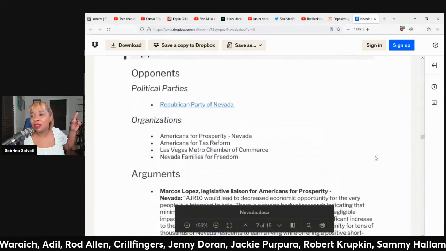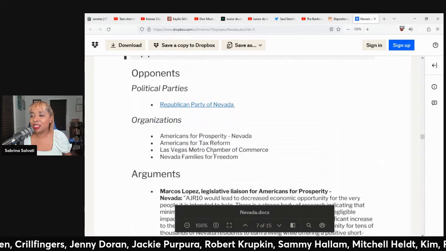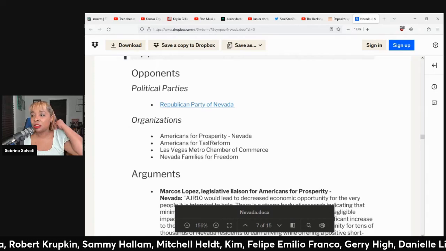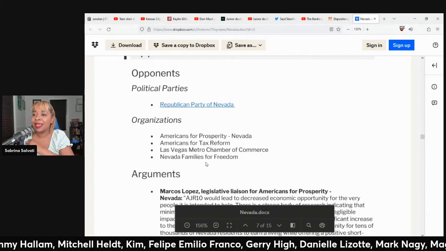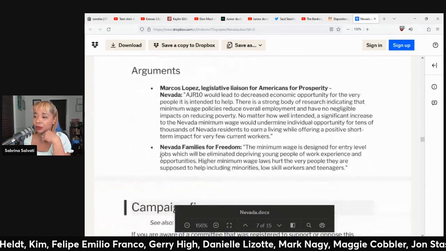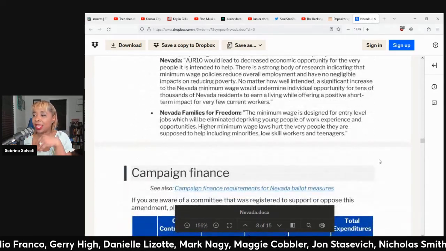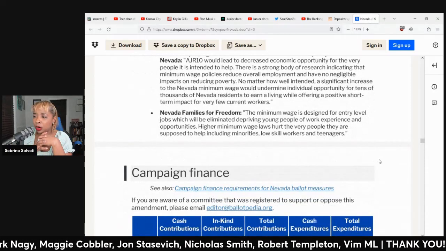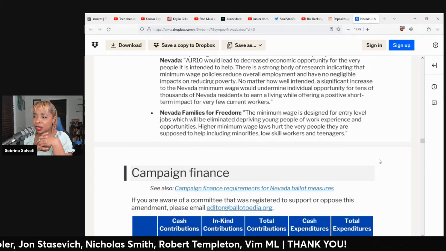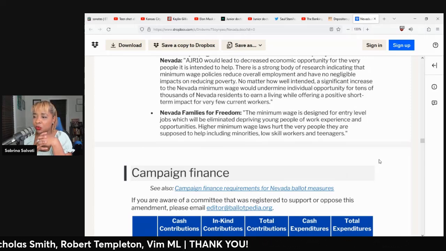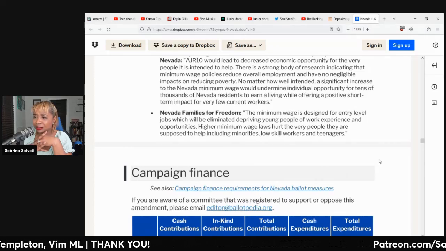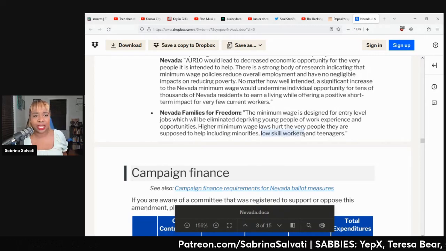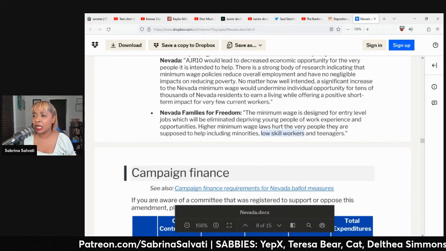Who opposed it? Republican Party of Nevada, organizations Americans for Prosperity Nevada, Americans for Tax Reform, Las Vegas Metro Chamber of Commerce, and Nevada Families for Freedom. One of the arguments against it: the minimum wage is designed for entry-level jobs, which will be eliminated, depriving young people of work experience and opportunities. Higher minimum wage hurts the very people they are supposed to help, including minorities, low-skill workers, and teenagers. They kill me with this term, low-skill workers. I really don't like that. Really don't like it. But it's interesting.